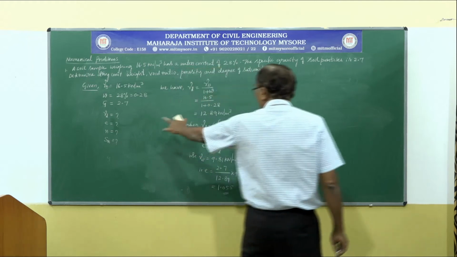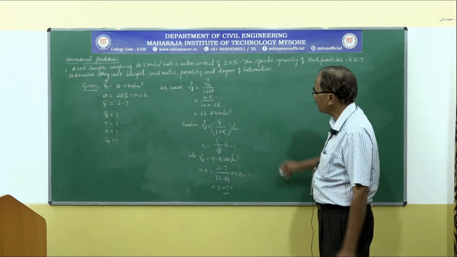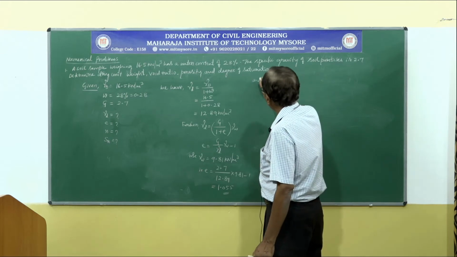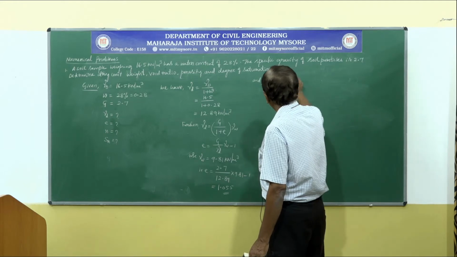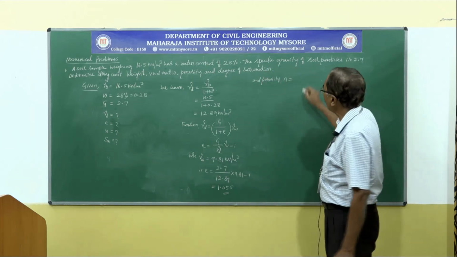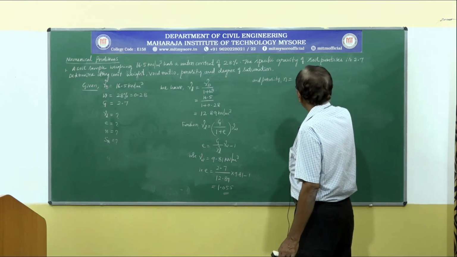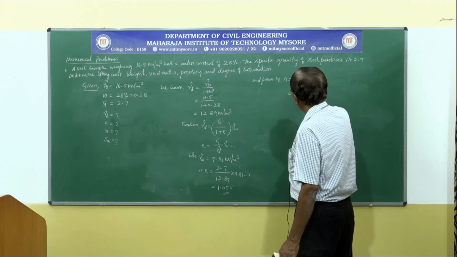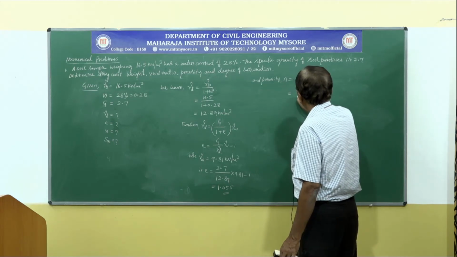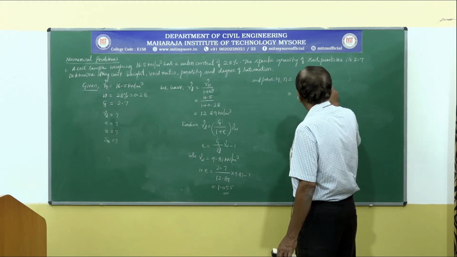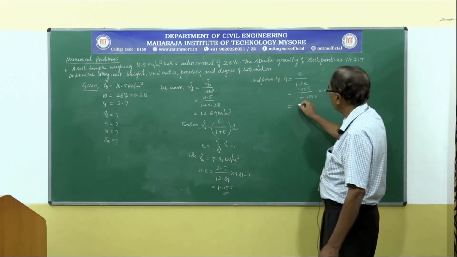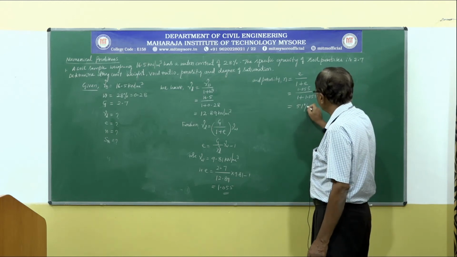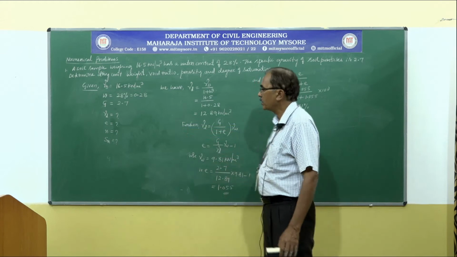Next, asked to calculate the porosity. Porosity n, we have the relationship n is equal to e divided by 1 plus e, that is equal to 1.055 divided by 1 plus 1.055. Of course, that multiplied by 100, we always express porosity in terms of percentage, which is 51%. Next, it is degree of saturation.